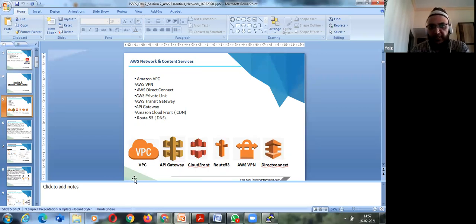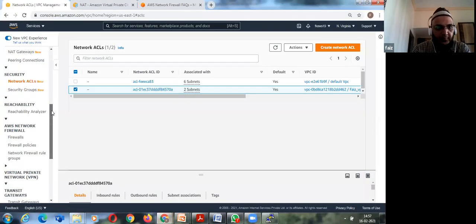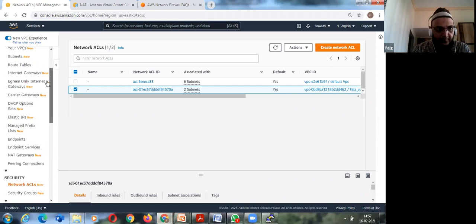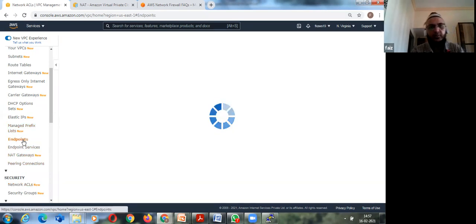AWS Direct Connect is there, right? If you see over here, we talked about subnets, route tables, internet gateways. DHCP option set is for your DHCP, for assigning automatic IPs and other things. Okay. Then elastic IPs, and we see here this thing called endpoints.